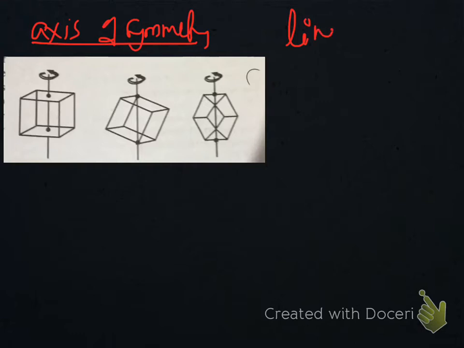Imaginary line passing through the center of the object, about which that object can be rotated, so that it will give identical appearance before completing one revolution.